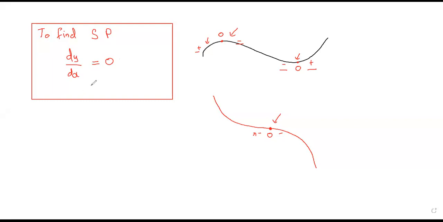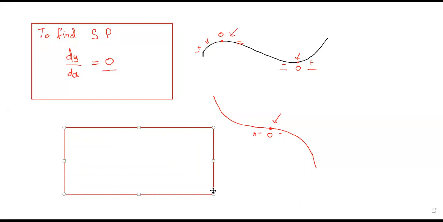Whatever you get as the derivative, you need to equate it to 0, and you will solve that equation. That equation would have x only, and that x would basically be the coordinate of the stationary point. Now, as I told you earlier as well, the stationary point could be maximum, it could be minimum, or it could be the point of inflection.